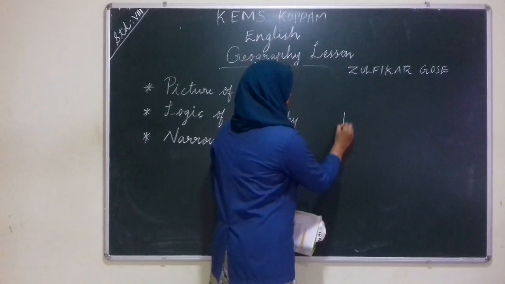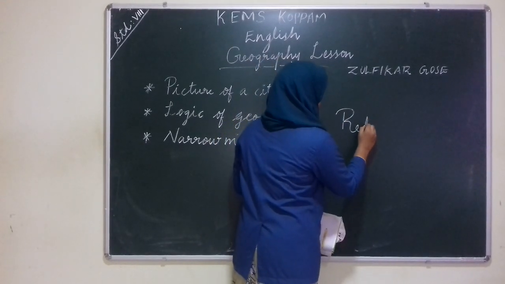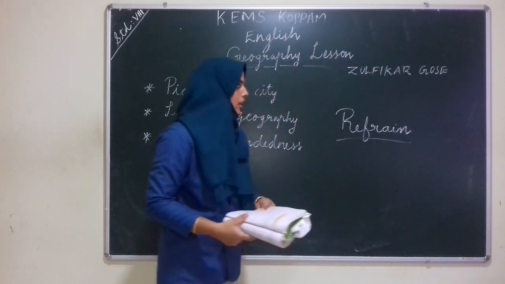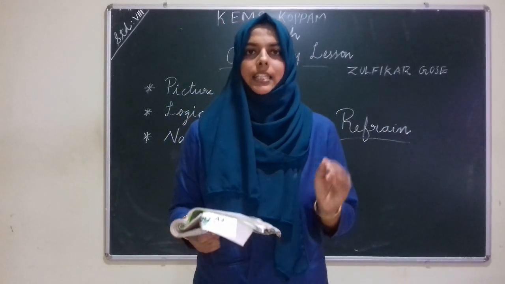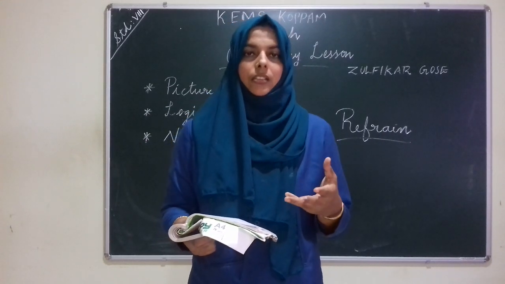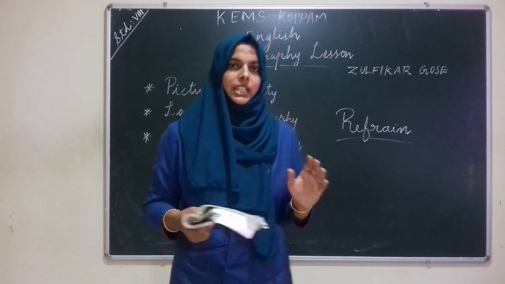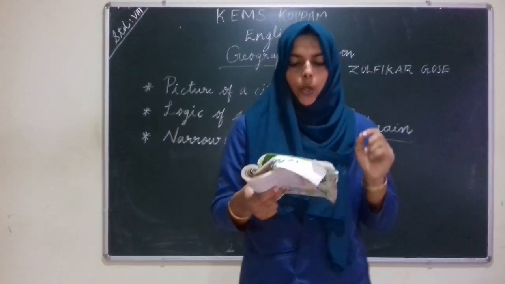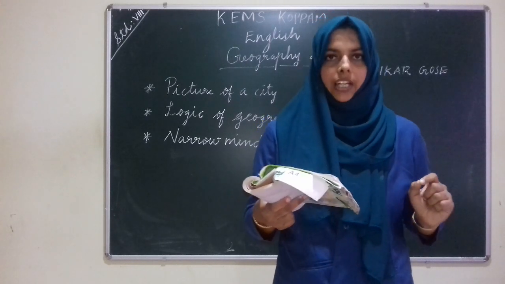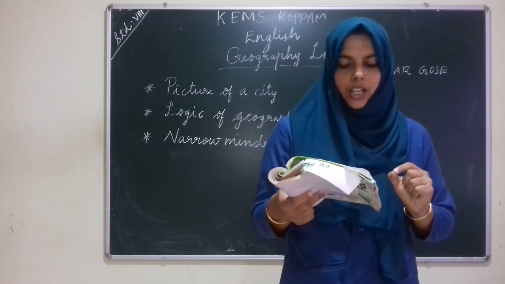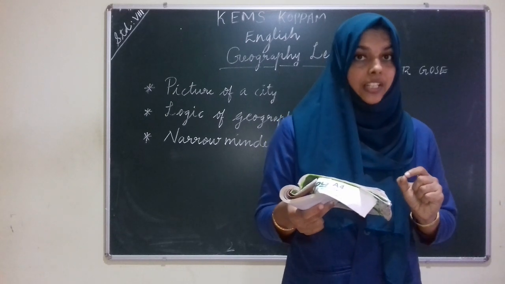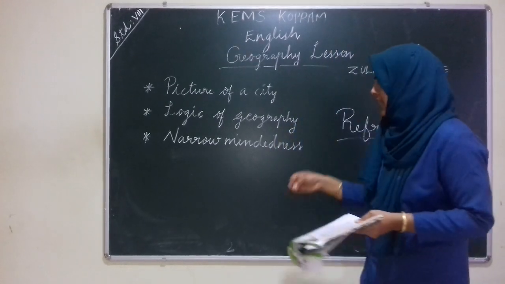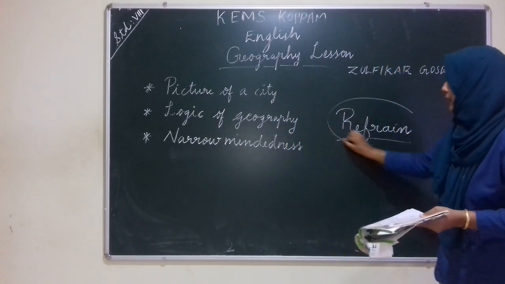Repetition of a line in a stanza is called refrain. What is refrain? Repetition of a line in a stanza to create a musical effect or rhyming effect. That is called refrain. And see the second stanza, when the jet reached 10,000 feet. That line is repeated. Listen to the last line of the second stanza, when the jet reached 10,000 feet. Here also the poet used the same poetic device, that is called refrain.